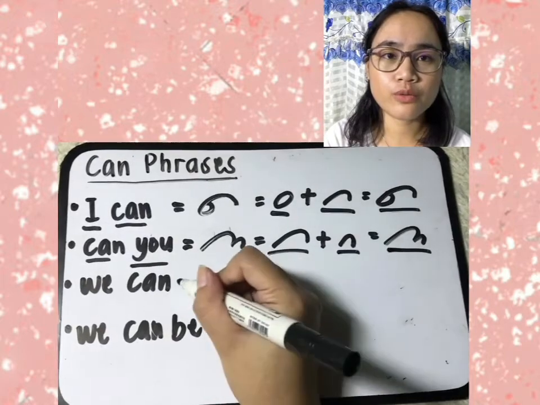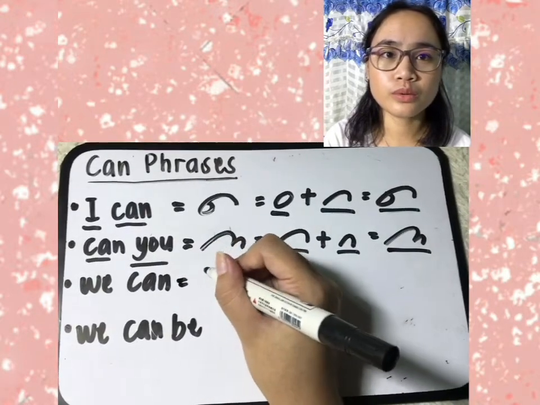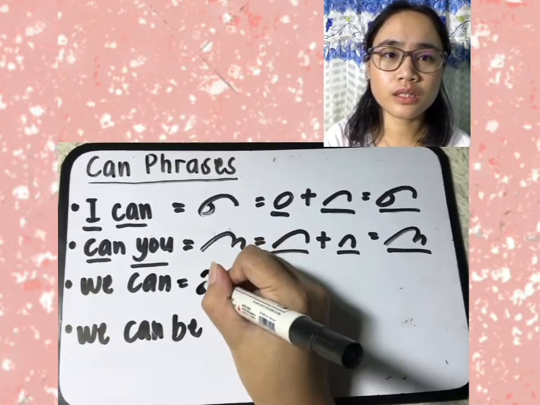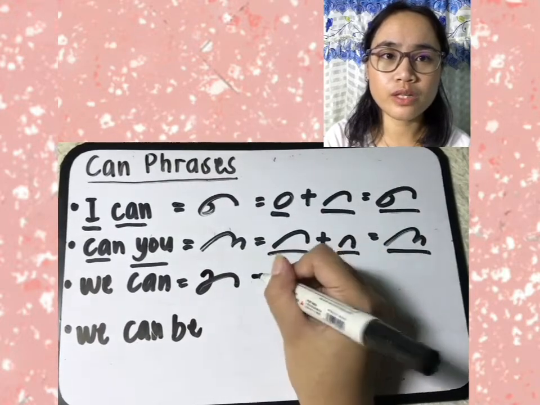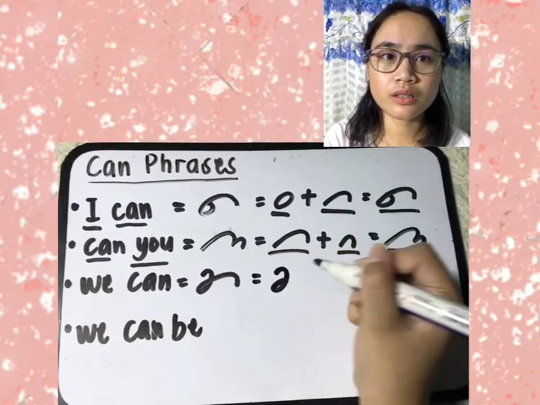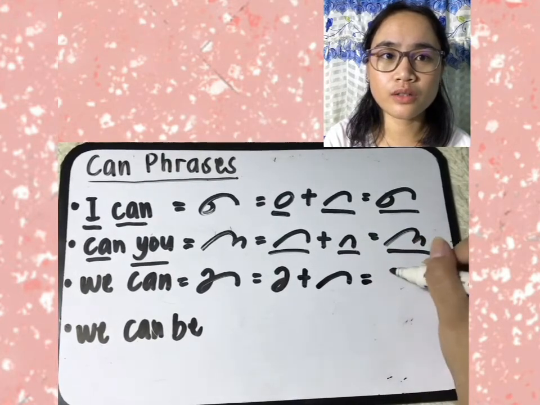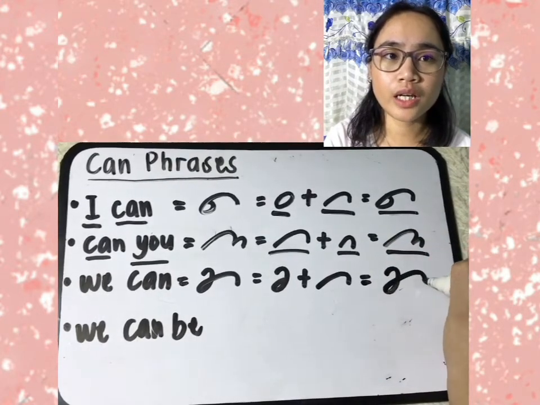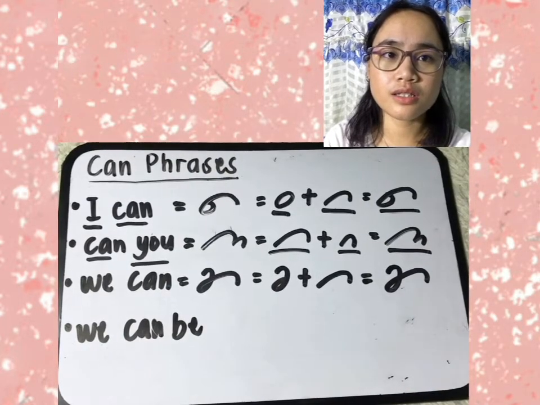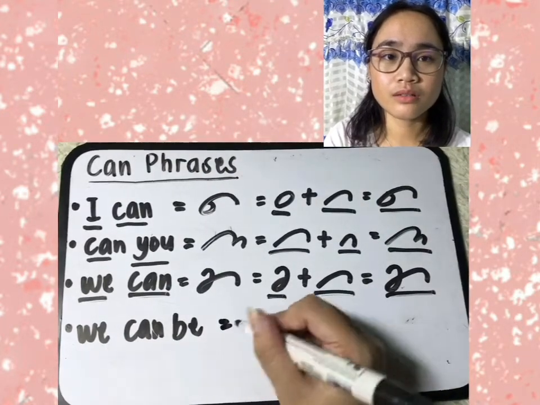Next, we have "we can." So we, UE, plus can, which is represented by a short forward over curve. So "we can." Next is "we can be."